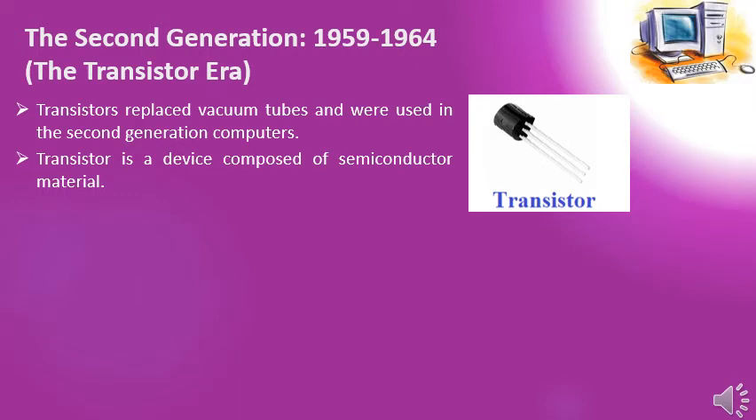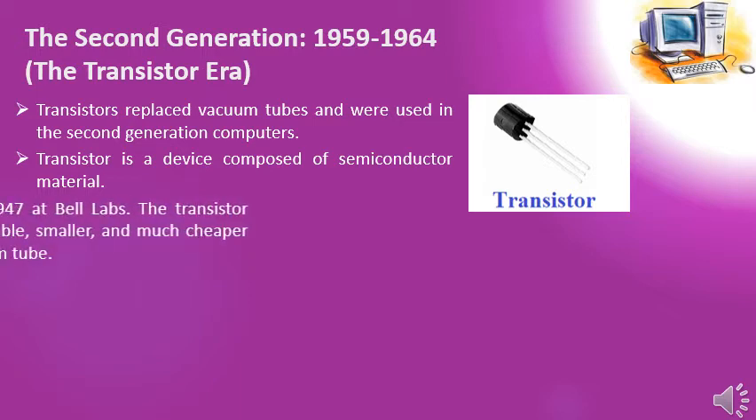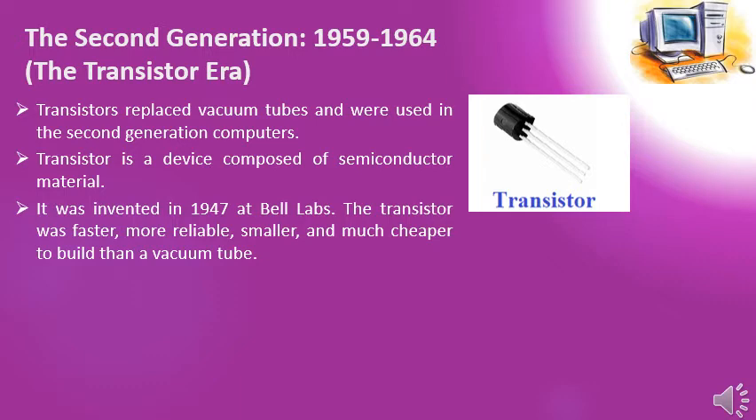Transistor is a device composed of semiconductor material. Here in the picture you can see the transistor. It was invented in 1947 at Bell Labs. The transistor was faster, more reliable, smaller, and much cheaper to build than a vacuum tube. One transistor replaced about 40 vacuum tubes, which also helped the scientists to reduce the size of the computer.